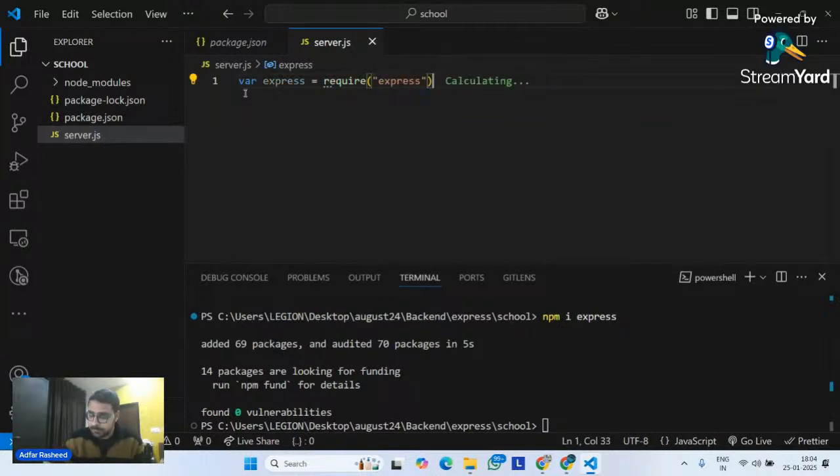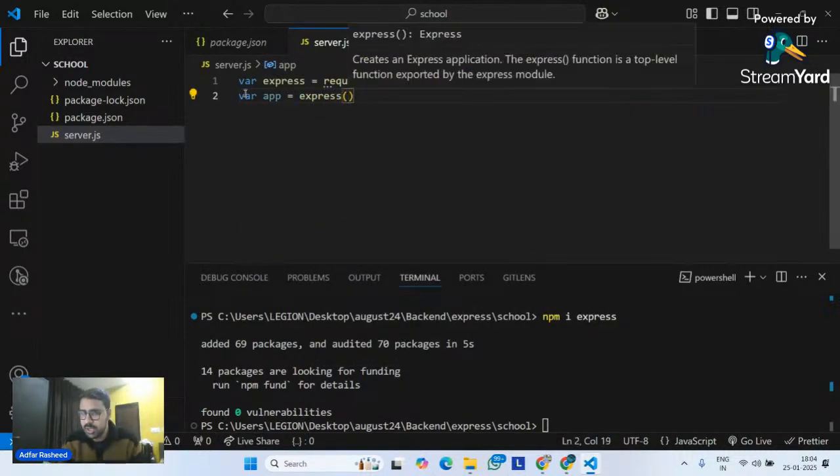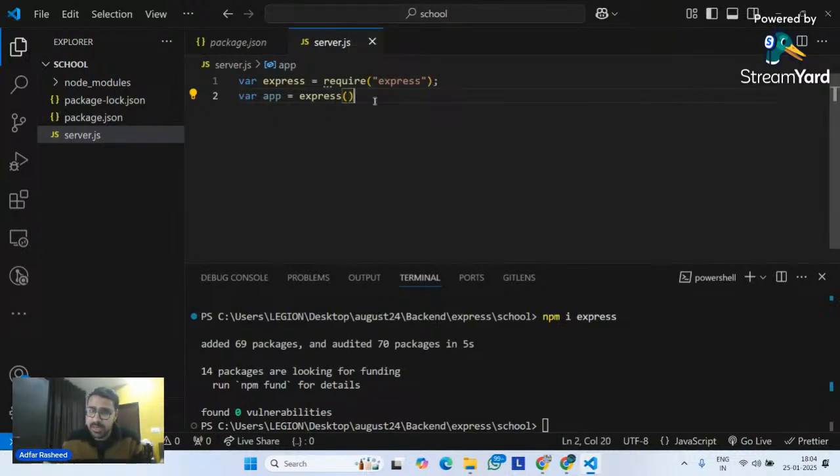Done. Now, once it's done, what is the second step? The second step is we will create app. And how do we create app? We will simply create a variable with the name app, and tell it to create an instance of the Express application. So this particular function creates an Express application. Done. After we create an app, what is the next step? We will make it listen to a port.